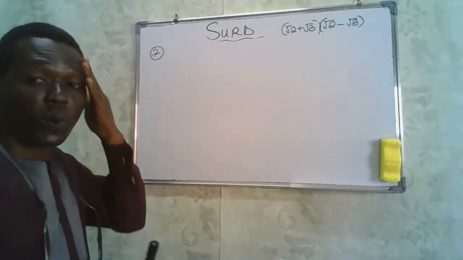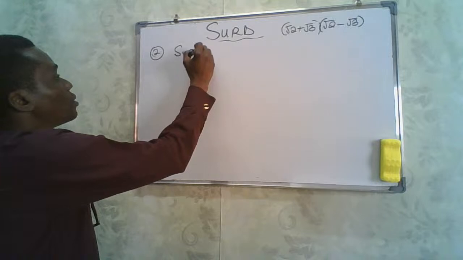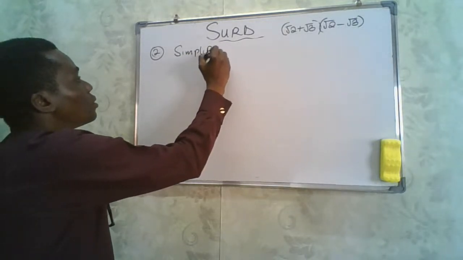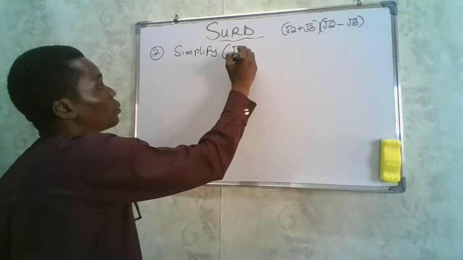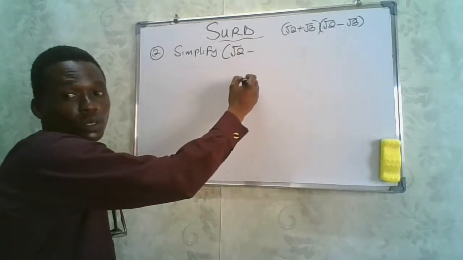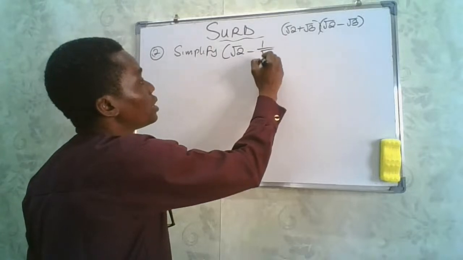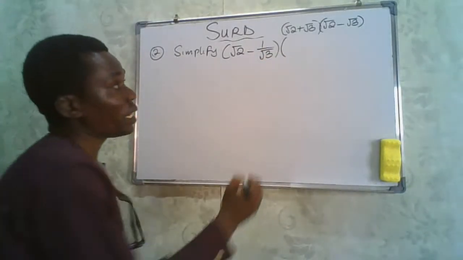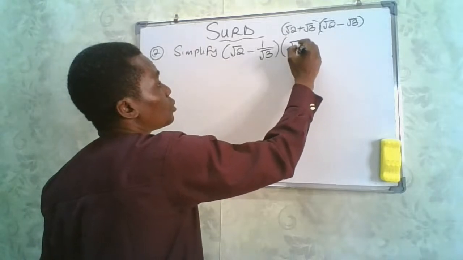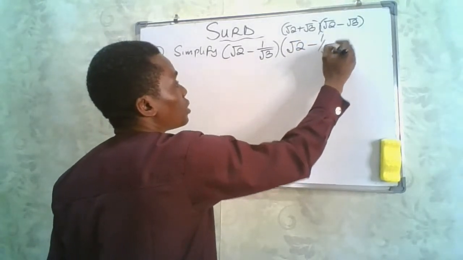In this question, we are asked to simplify root 2 minus 1 divided by root 3, right? And we are asked to multiply it by root 2 plus 1 divided by root 3.